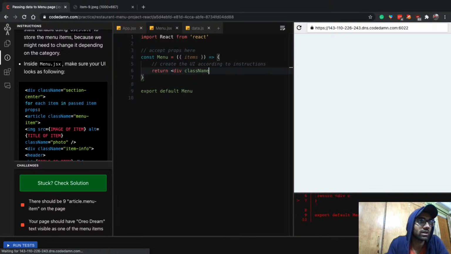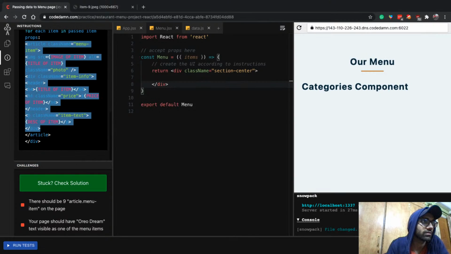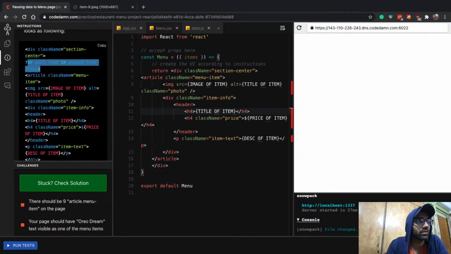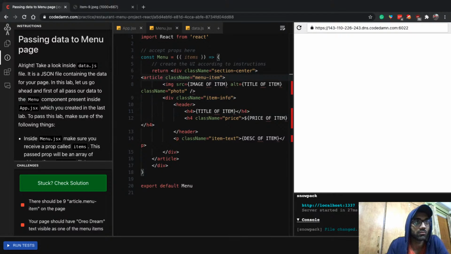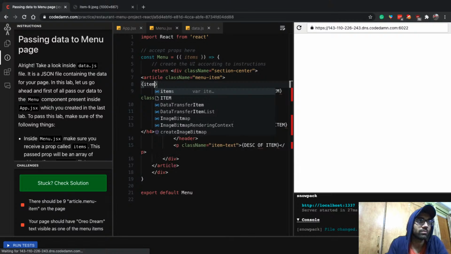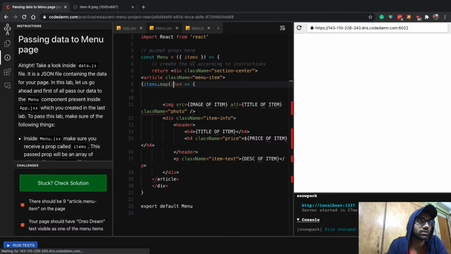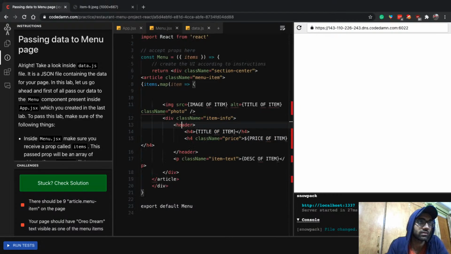I'm going to say div className section-center. And actually it will be easier if I just copy this instead of typing it all over. You can see this structure has to be repeated for each item in the passed items prop. So let's do that, with a little bit of cleaning. I'm going to map on items.map item, right? So an individual item stands for each single item inside items, and items is this whole array of objects from the data.js.